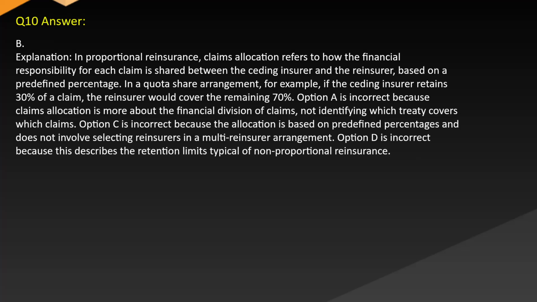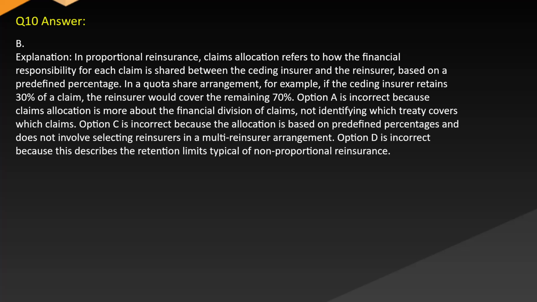Answer. B. Explanation. In proportional reinsurance, claims allocation refers to how the financial responsibility for each claim is shared between the ceding insurer and the reinsurer based on a predefined percentage. In a quota share arrangement, for example, if the ceding insurer retains 30% of a claim, the reinsurer would cover the remaining 70%. Option A is incorrect because claims allocation is more about the financial division of claims, not identifying which